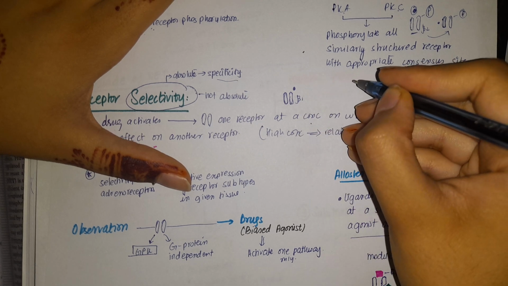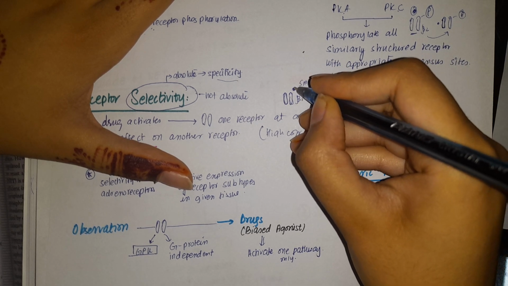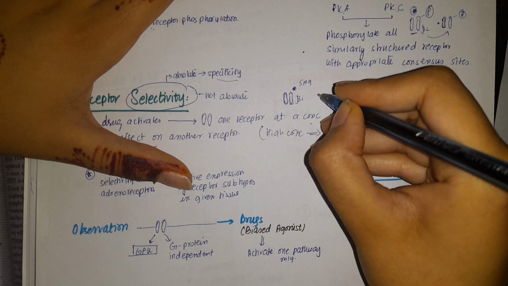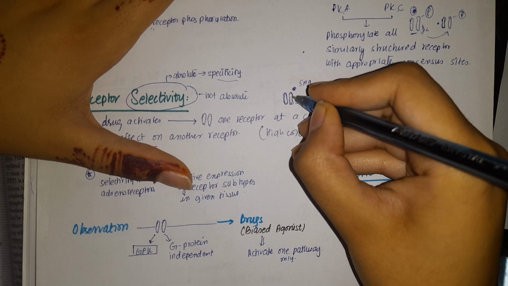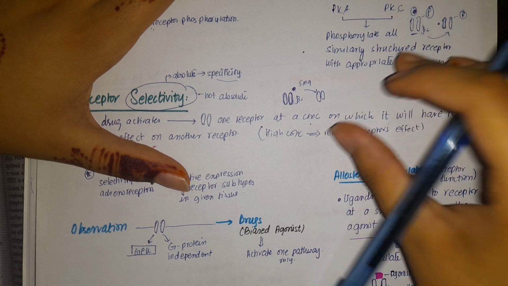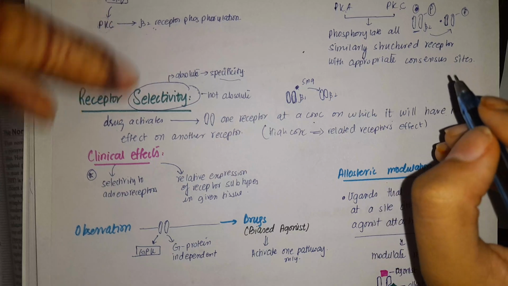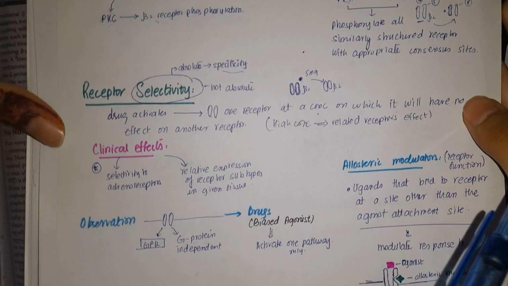For example, it is beta 1 selective. So it is given in a particular concentration like 5 milligrams. Now it is going to activate beta 1 receptors at that dose, but when it goes to the beta 2 receptor, it has no effect on that receptor. So this is the type of receptor selectivity that takes place.